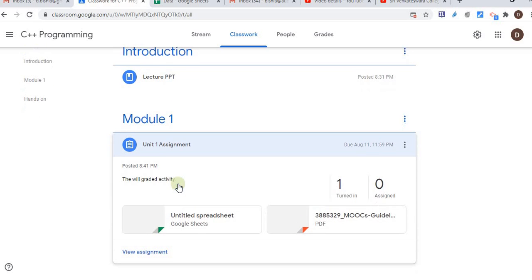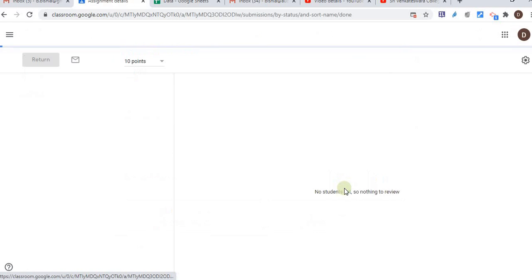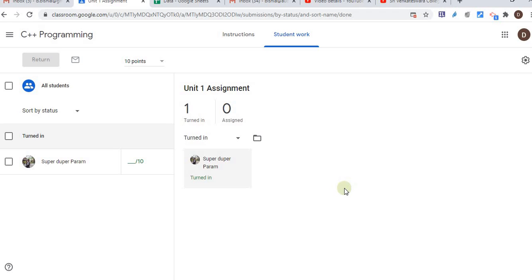I just go to the assignment part. Here I can see turned in. So let's say I have 40 students. Here I can see out of 40 how many turned in the assignment. Here I can see only one has turned in. I can just go to the turned in part, and here is the one student only. Just have a look at that assignment.